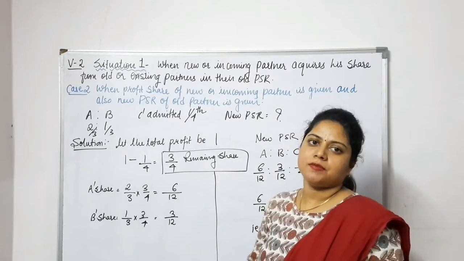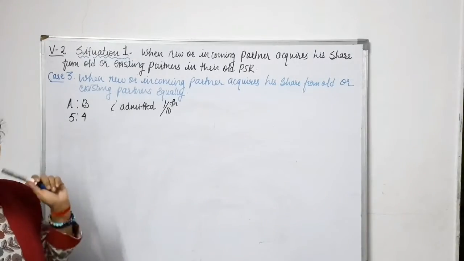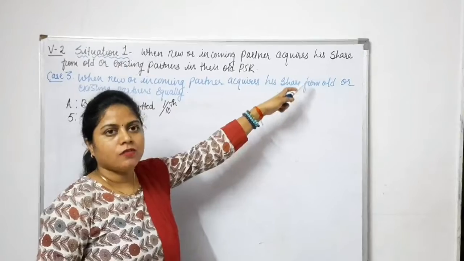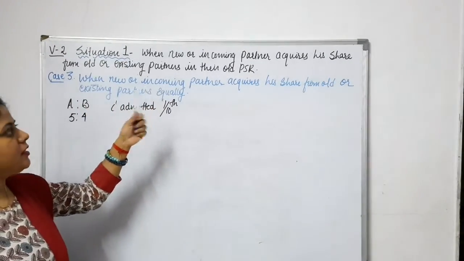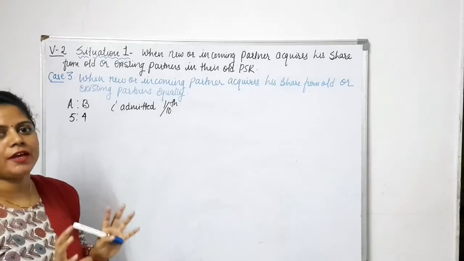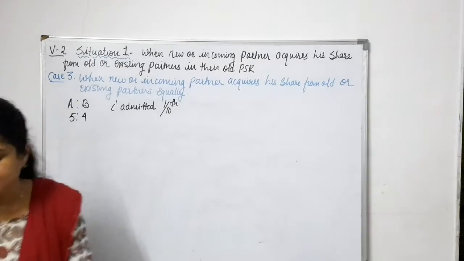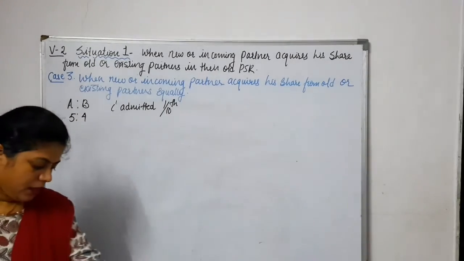Now we will see case number 3. Now this is case number 3. In this case, the new or incoming partner acquires his share from old or existing partners equally. That means he is going to acquire his share from the existing partners equally. So how will it be? We'll see illustration number 4. In that we will be able to understand more clearly.